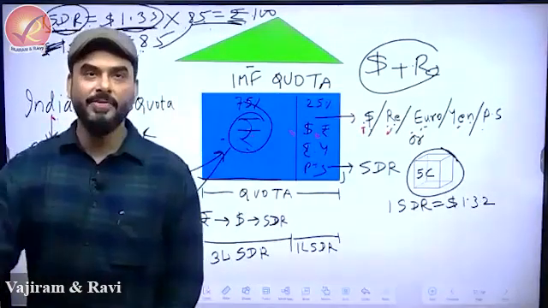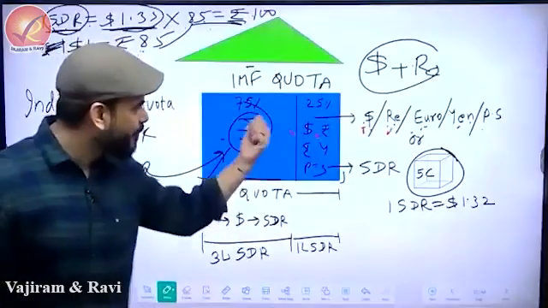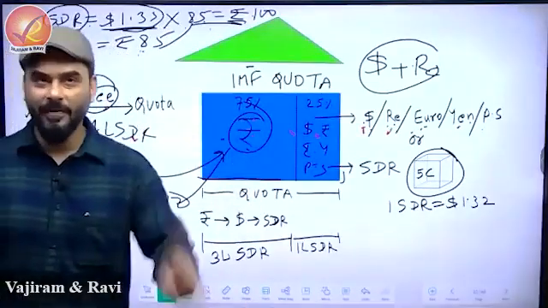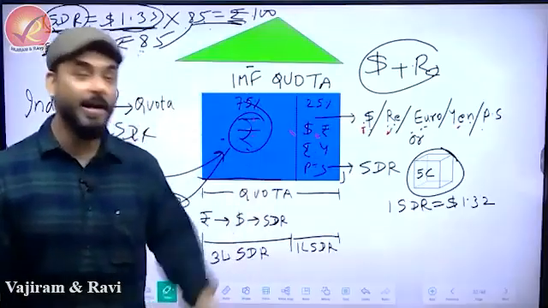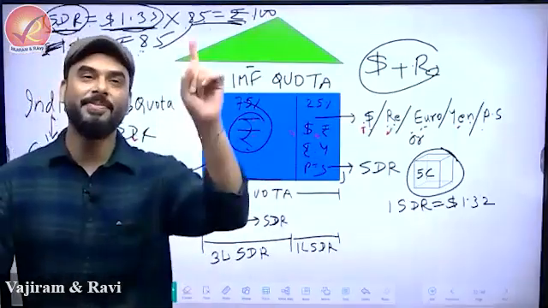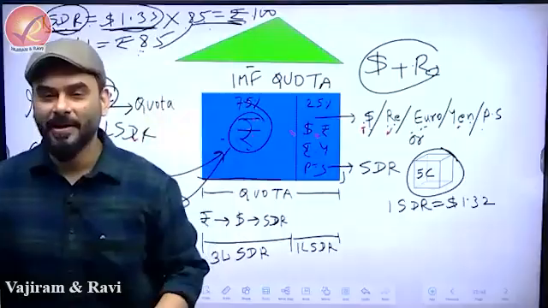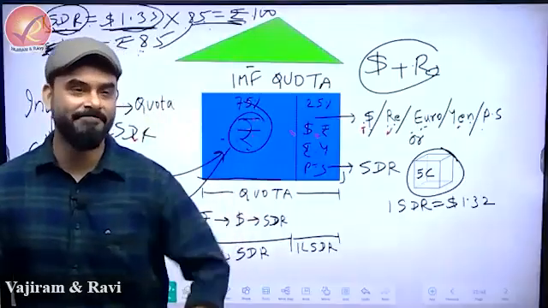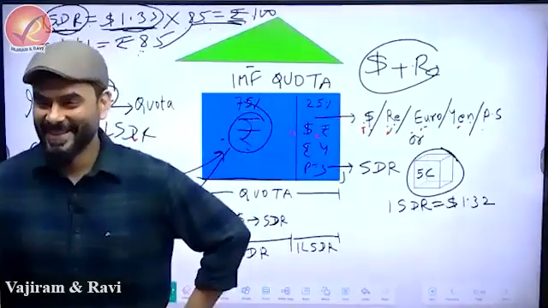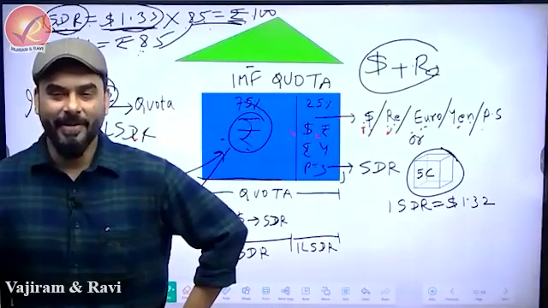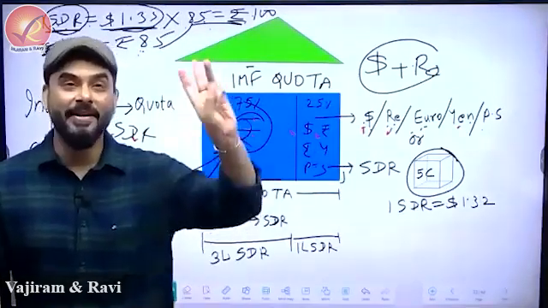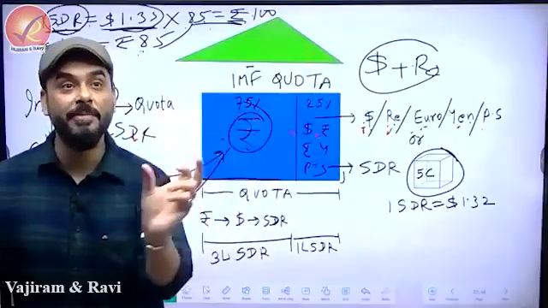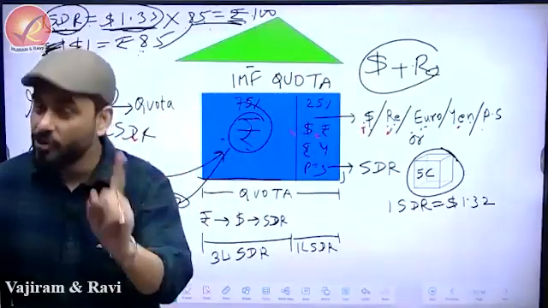So now when Bangladesh will call India and say, hey India, how much did you put here in 75%? India will not give the answer in rupee because Bangladesh will be confused. India will say 3 lakh SDRs. And then we will ask Bangladesh, hey Bangladesh, how much did you pay? They will say, come on, we paid just like 1.5 lakh SDRs. And then we'll laugh at Bangladesh. We'll say, Bangladesh, see, you paid 1.5 only. We paid 3. Why did we pay 3? Because we are a bigger economy. GDP is big. Based on your GDP, you pay that.